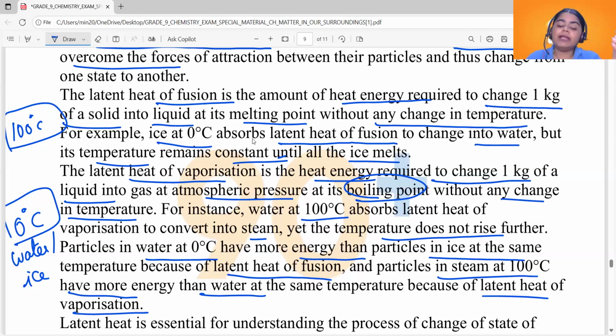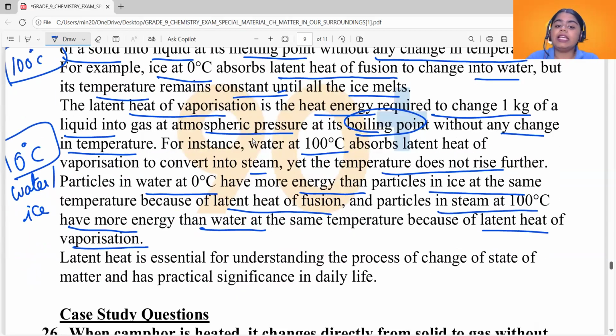And similarly, if you consider the energy of steam and water at 100 degrees Celsius, the energy of particles in steam is greater than the particles of water. Why? The particles of water use up the energy that they absorb. But steam is not doing that. Steam is absorbing the energy without using it up, which means steam will have more energy at the same temperature. So same temperature, but the energy is different. That's it.